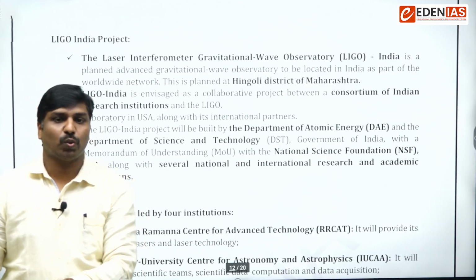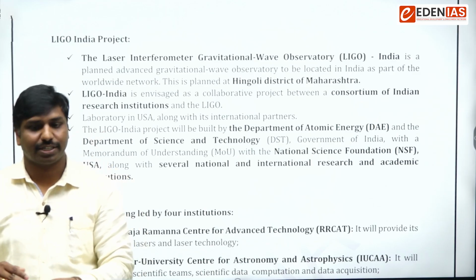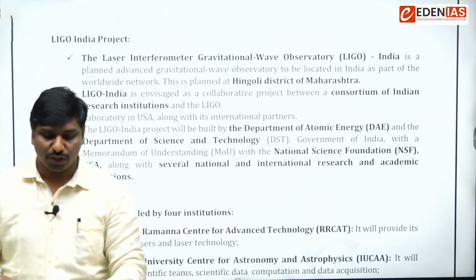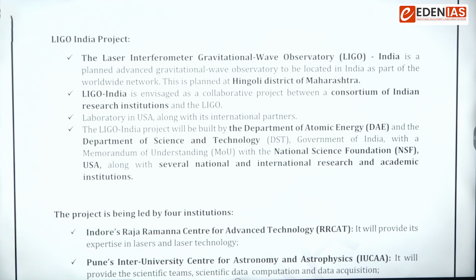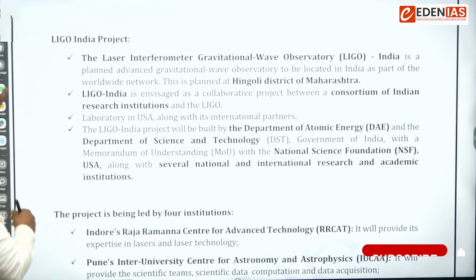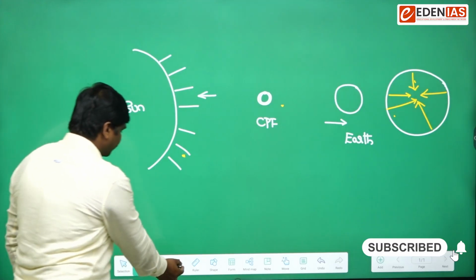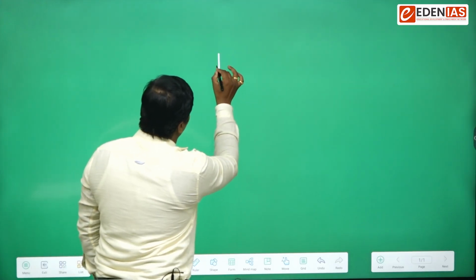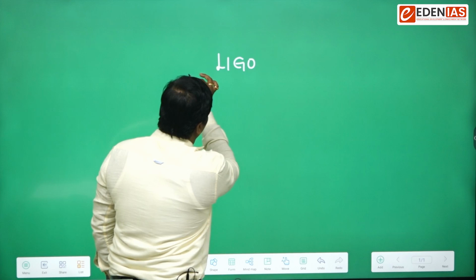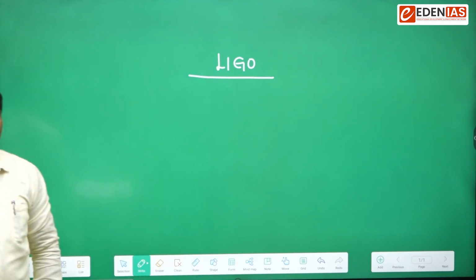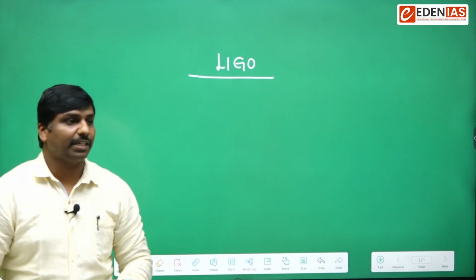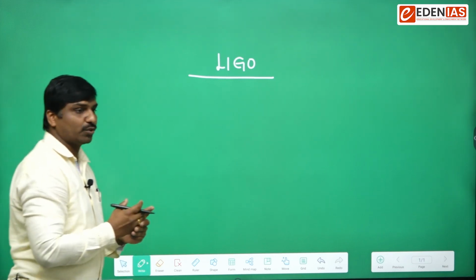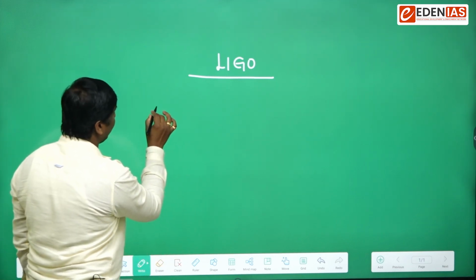LIGO. Have you heard about the LIGO project? So what is LIGO? LIGO is a kind of observatory, a kind of space observatory telescope kind of thing. So what does LIGO mean?